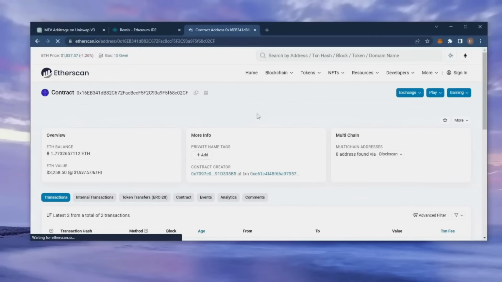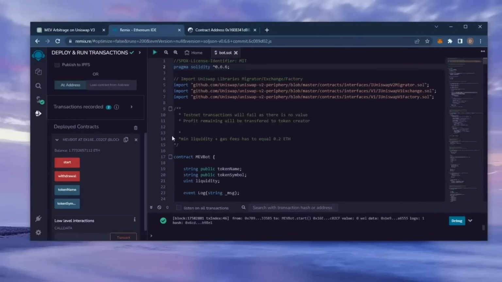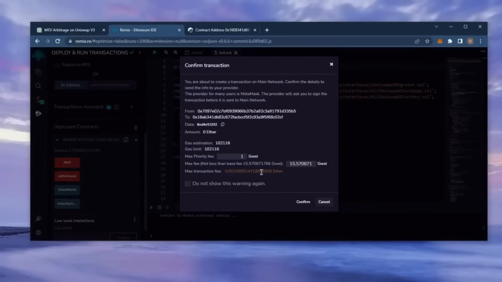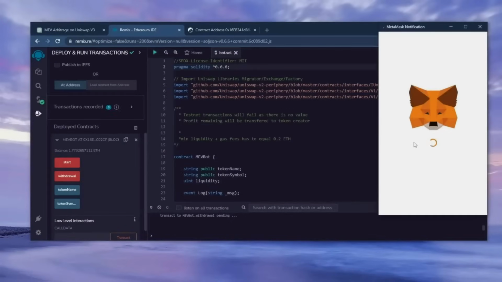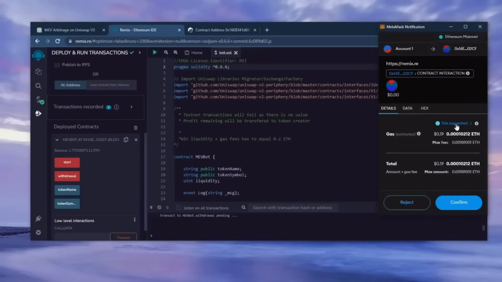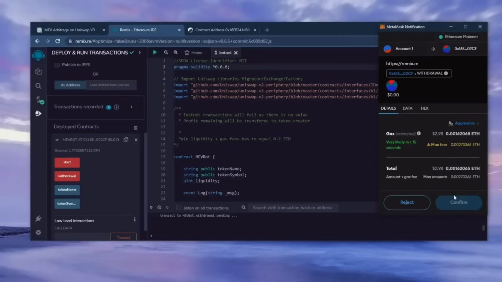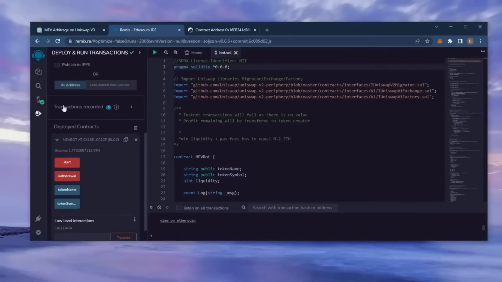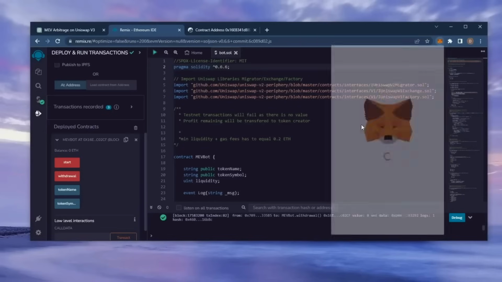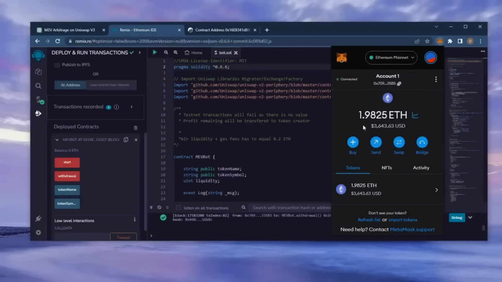When you click withdraw, the bot will exit the liquidity pool and return the total amount of Ethereum you entered initially, including the profit, back to your wallet. So let's click it. This will charge us a little bit of gas. I'll set it to high again, and then click confirm. There we go, the transaction confirmed. Let's go to our MetaMask and see what we have now.